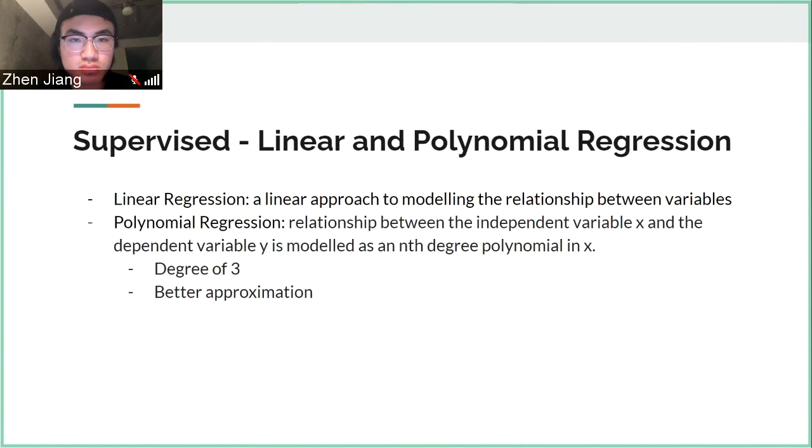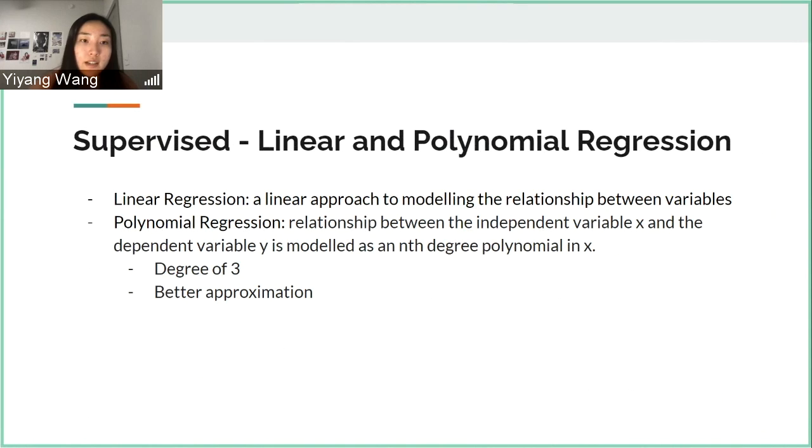We use linear and polynomial regression for our supervised learning. Linear regression is a linear approach to modeling the relationship between variables. Polynomial regression is the relationship between the independent variable x and the dependent variable y, and it is modeled as an nth degree polynomial in x. We choose degree of 3, and compared to linear regression, polynomial regression has a better approximation.